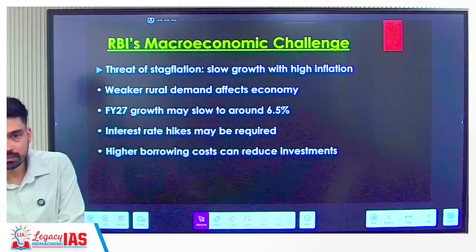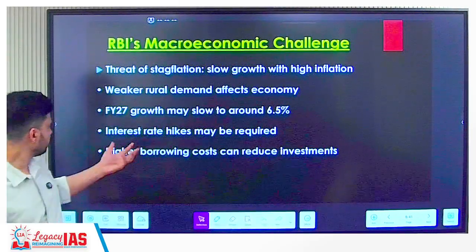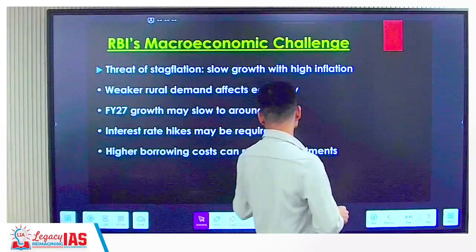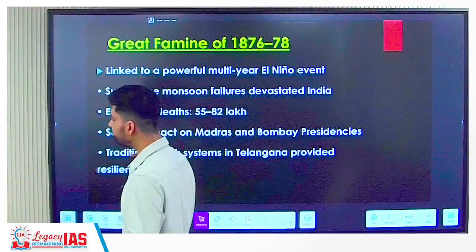If business expansion suffers, employment generation potential would suffer. So overall, higher borrowing cost can reduce overall investment in the economy. And this is being linked with the Great Famine of 1876.